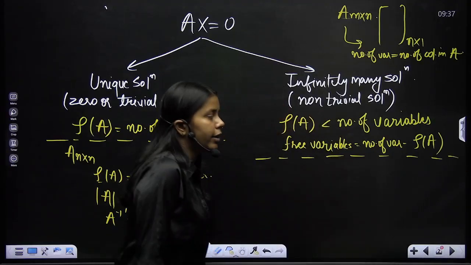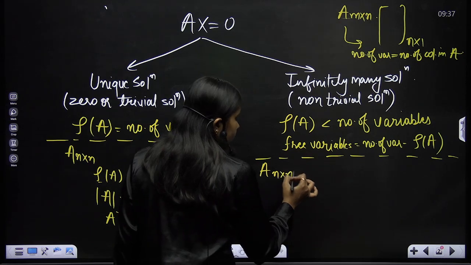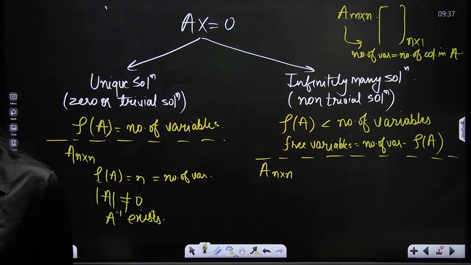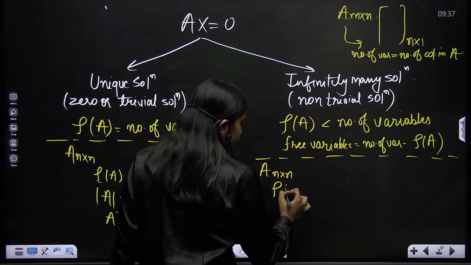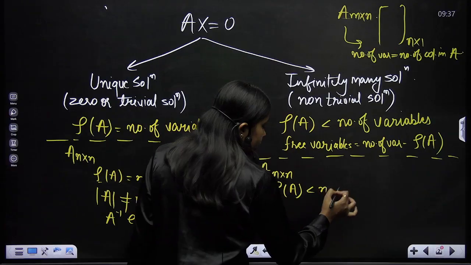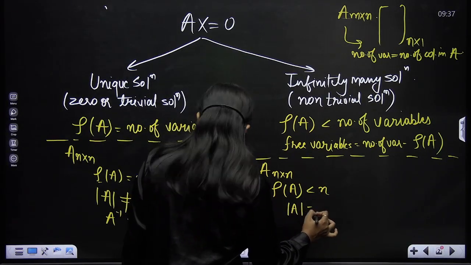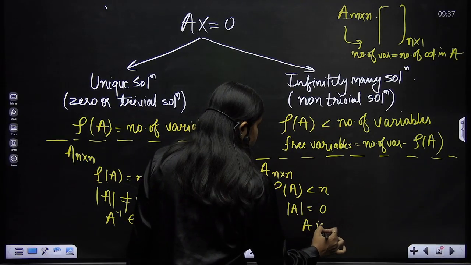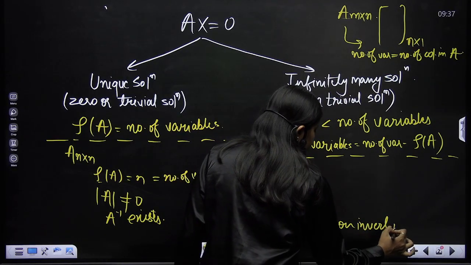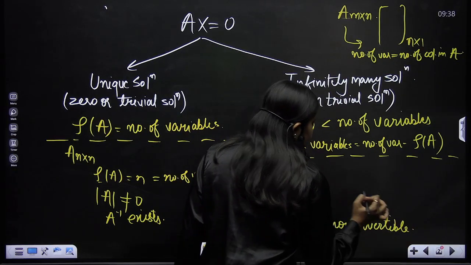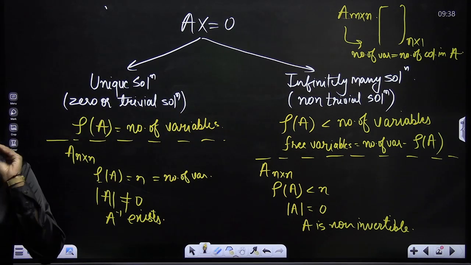If I have infinitely many solutions or a non-trivial solution, and A is a square matrix of order n cross n, this is a specific case I am just solving, right? If A is of order n cross n, a square matrix, then the rank of A would be less than n, because the number of variables is n. If the rank of A is less than n, I have determinant of A is 0, and I can say that A is a non-invertible matrix, or singular matrix, or anything I can give a name. A is non-invertible. So this is the complete chart of a homogeneous system of linear equations.